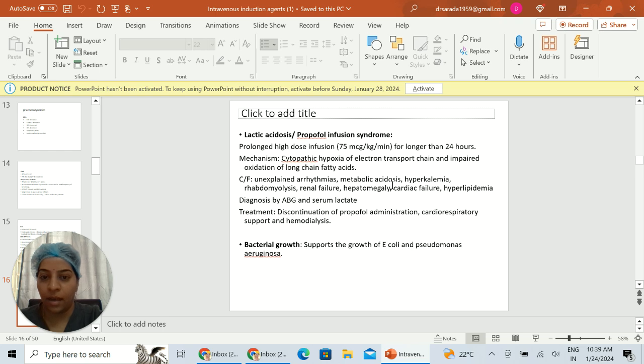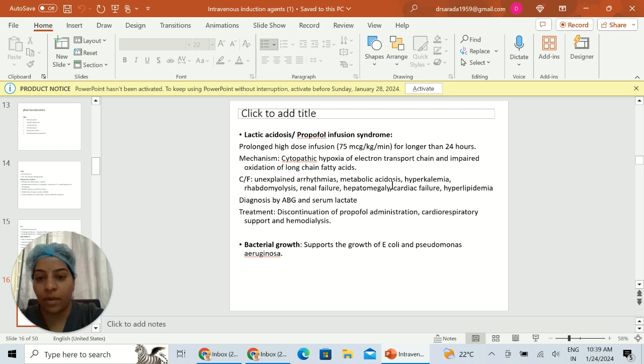Clinical features are usually unexplained arrhythmias, metabolic acidosis, hyperkalemia, rhabdomyolysis, renal failure, hepatomegaly, cardiac failure and hyperlipidemia. Diagnosis is mostly by ABG and also serum lactate levels serially. Treatment is discontinuation of propofol administration and cardiorespiratory support, if required hemodialysis.